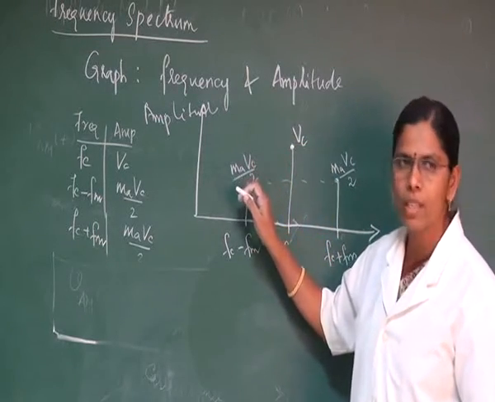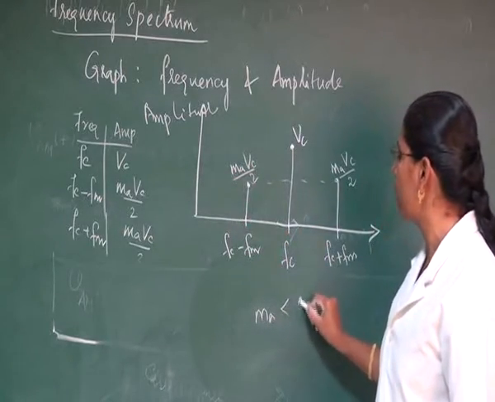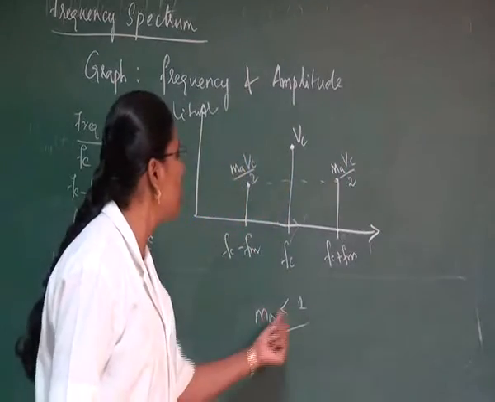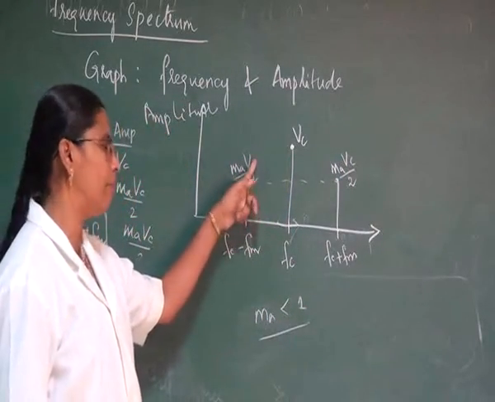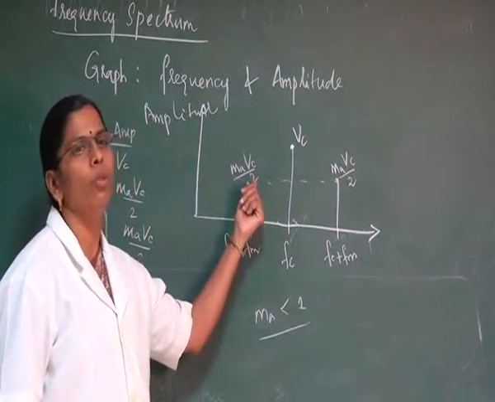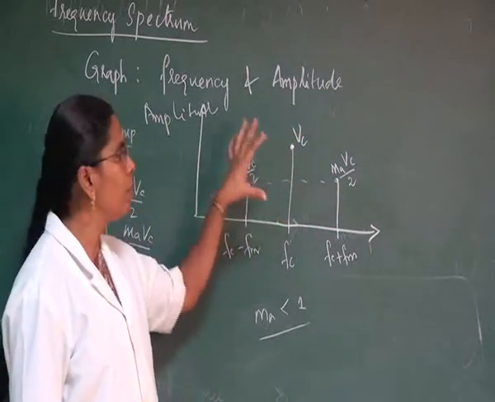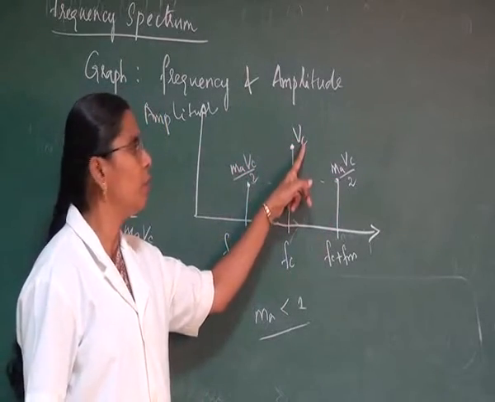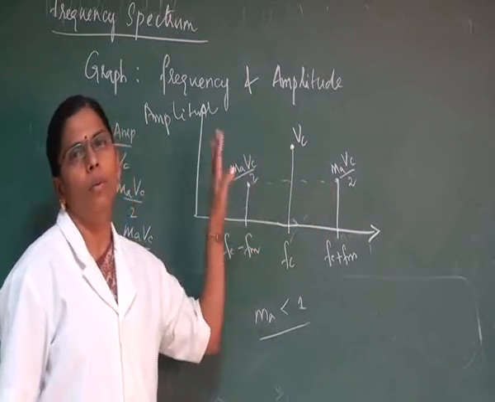So it is always less. The modulation index has a value which is always less than 1. This is the condition for modulation index. Since m is less than 1, and it is multiplied by Vc and divided by 2, definitely it will have an amplitude which is less than Vc. That is why we draw a frequency spectrum like this, with an amplitude of Vc at the center, and the sidebands' amplitude will always be less than Vc.